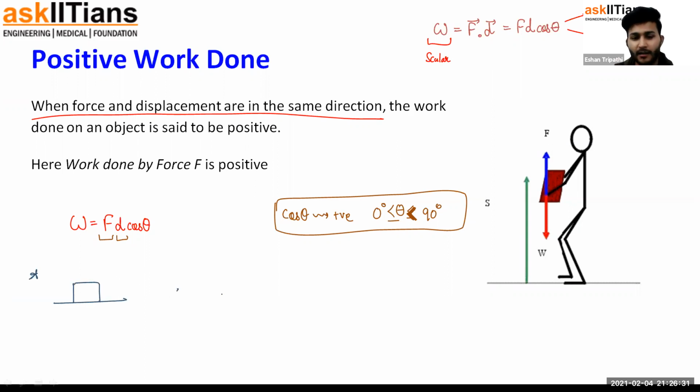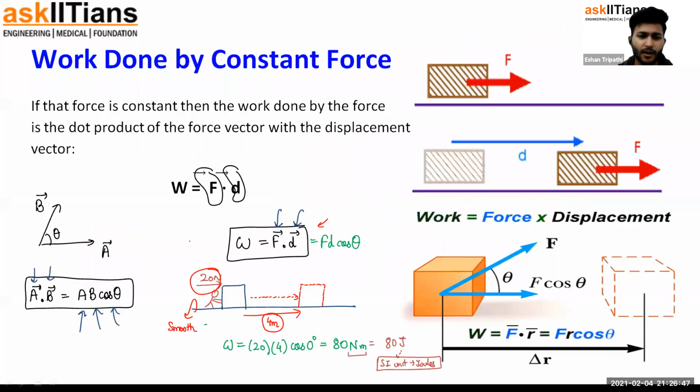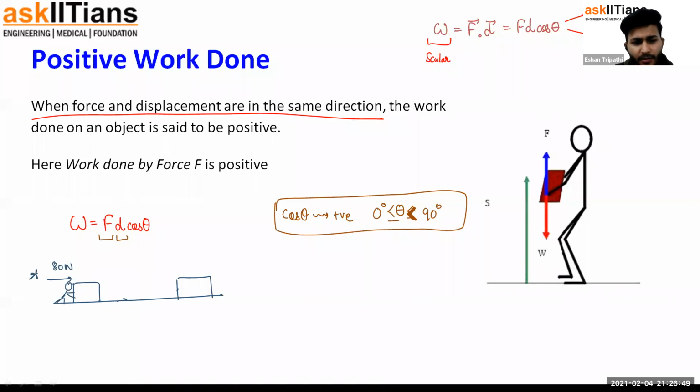For example, like in the previous example that we did, there is an object moving towards right. As long as the man is pushing it like this, how much was the force that we applied? 20 newtons of force was applied to cause a 4 meters displacement. So how much will be the work done by the man? That's positive 80 joules. Reason being, angle between them was 0 degrees, an acute angle. This was the case of positive work.